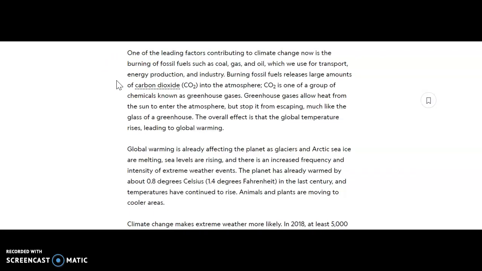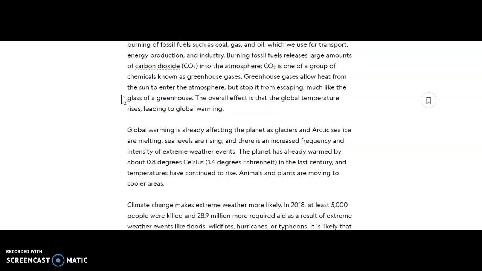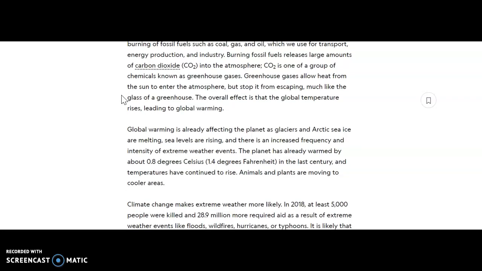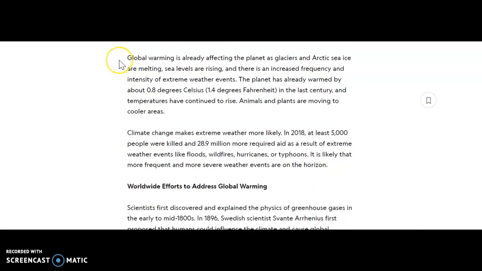Burning fossil fuels releases large amounts of carbon dioxide, CO2, into the atmosphere. CO2 is one of a group of chemicals known as greenhouse gases. Greenhouse gases allow heat from the sun to enter the atmosphere, but stop it from escaping, much like the glass of a greenhouse. The overall effect is that the global temperature rises, leading to global warming. Global warming is already affecting the planet as glaciers and Arctic sea ice are melting, sea levels are rising, and there is an increased frequency and intensity of extreme weather events.